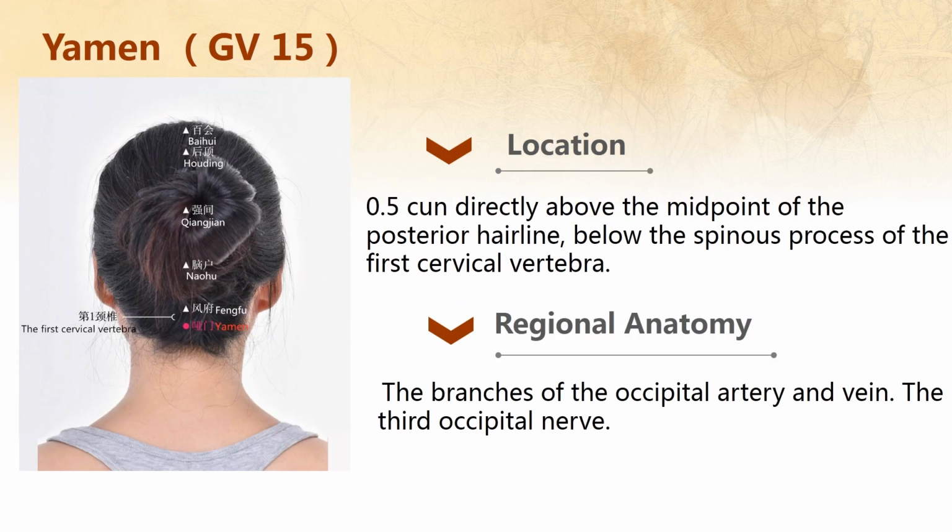So let's see the third acupuncture point, Yamen. Yamen's location is 0.5 cun directly above the midpoint of the posterior hairline, below the spinous process of the first cervical vertebra. Regional anatomy: the branch of the occipital artery and vein, the third occipital nerve.